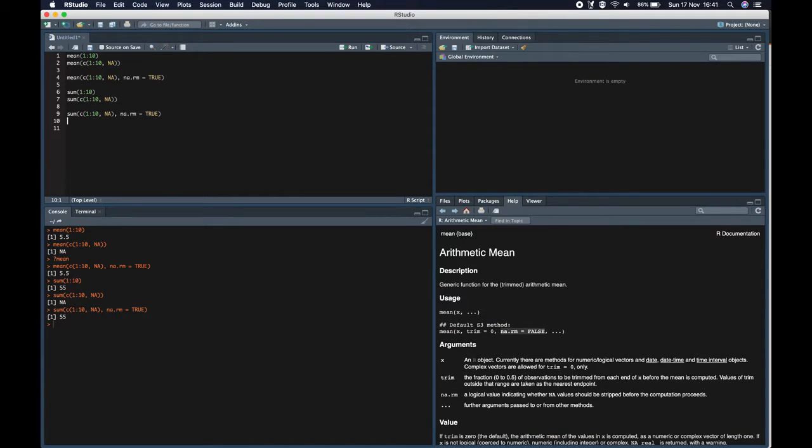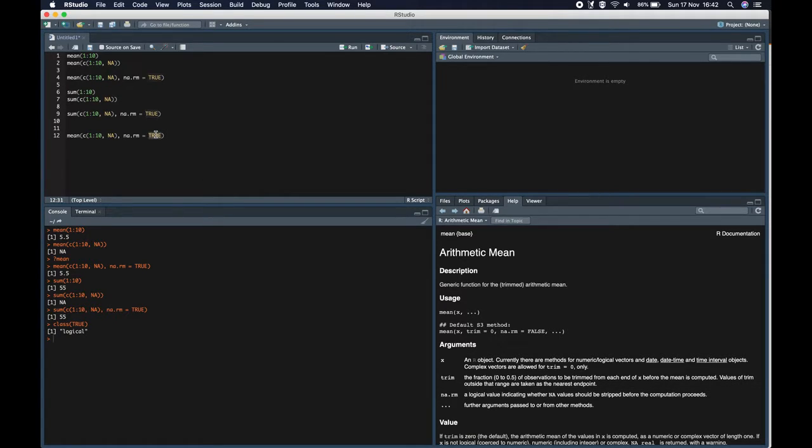Now the main part of the question was, what if we pass a character value to na.rm parameter? If you check the class of TRUE, it's logical. So na.rm expects a logical value.